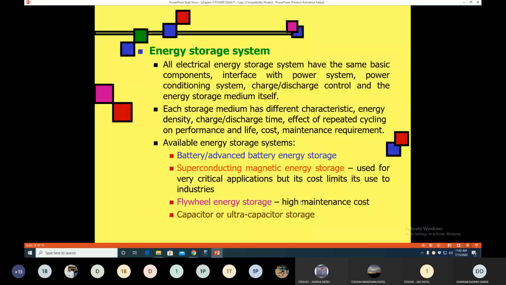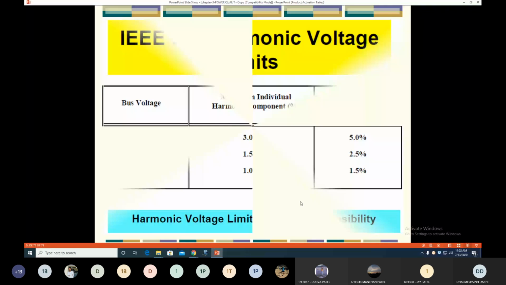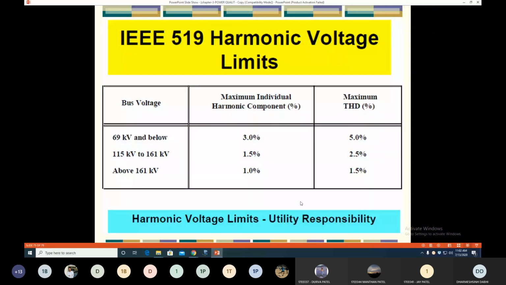So these are all the power quality improvement devices we studied. First we started with the FACTS devices. Then we studied the noise filter. Then filters based on connection: series filters and parallel filters.